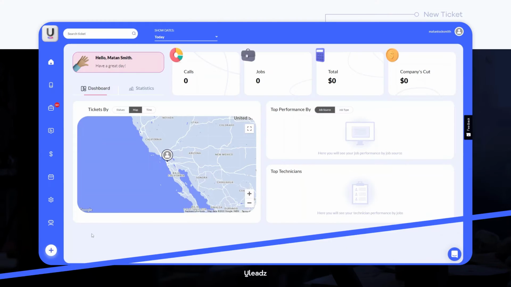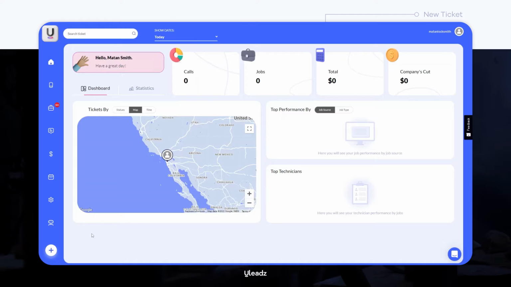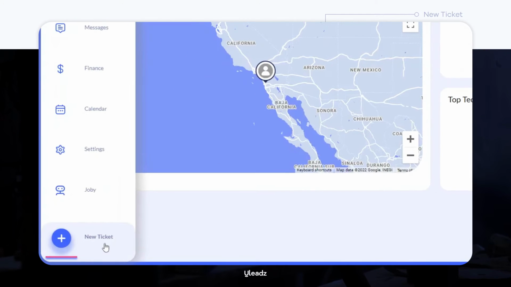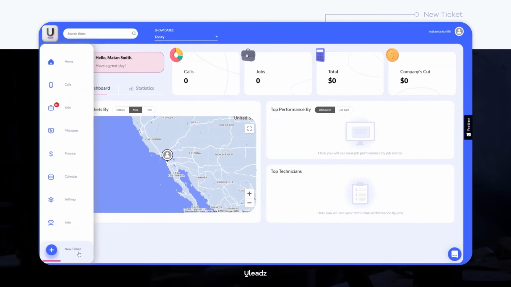In this video, we'll dive into tickets and how easy it is to create them. Here, on the lowest left-hand side of your Uleadz feature side panel, you'll find the new ticket highlight. Go ahead and click on the highlight.